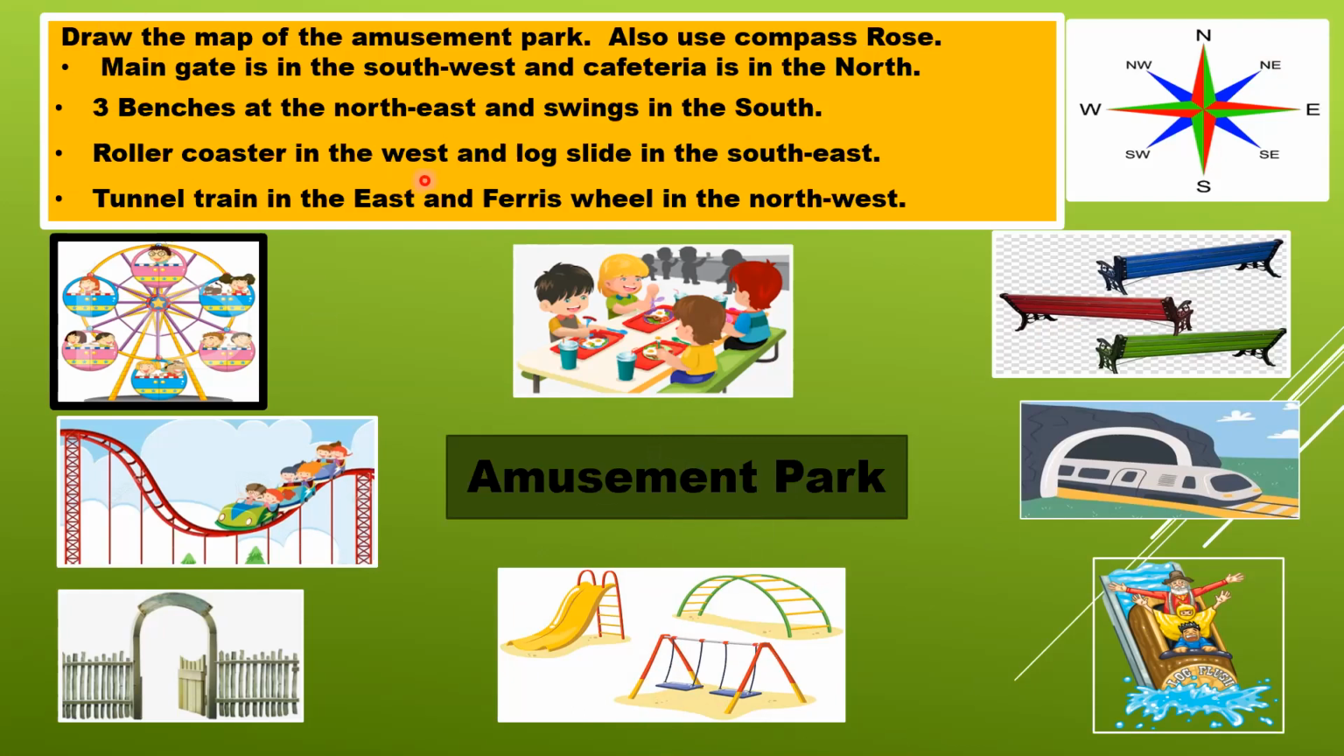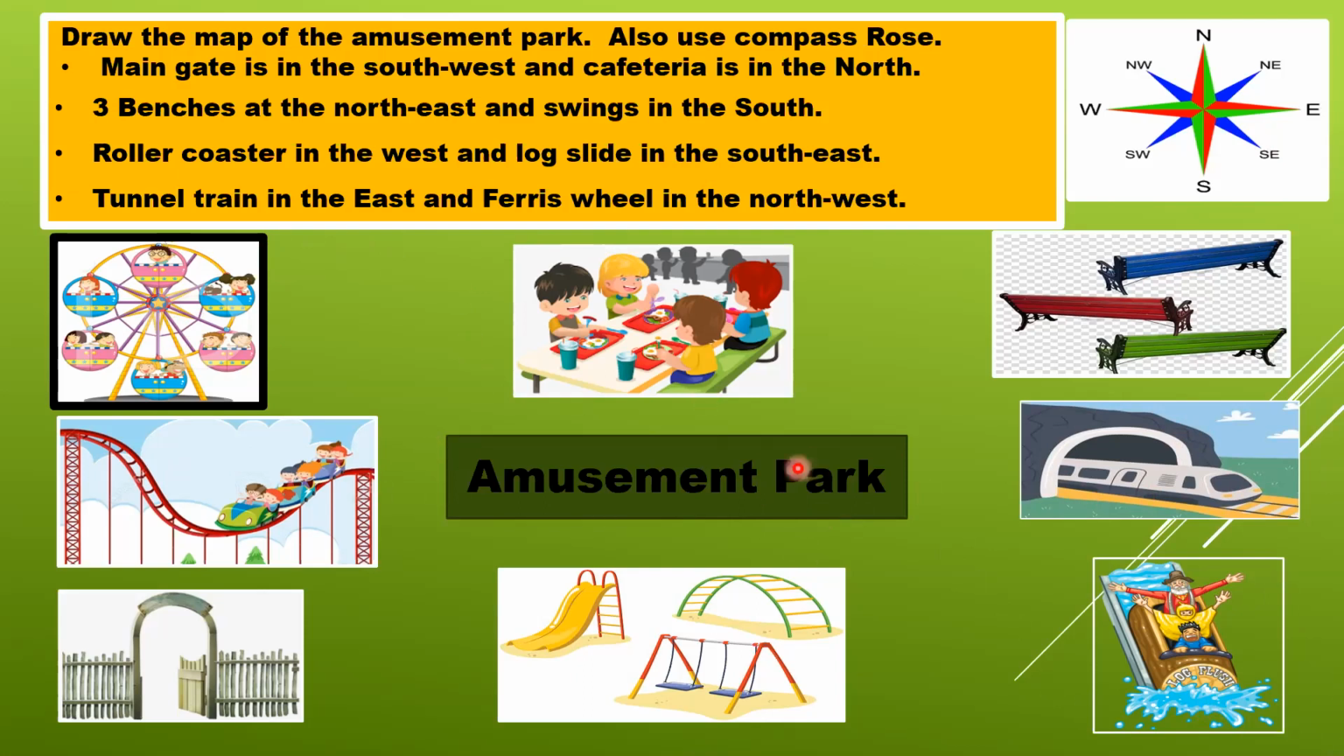Roller coaster in the west. Now again, I'm here. Where is west? Over here. So the roller coaster is in the west. And what they are saying, log slide in the southeast. Southeast is somewhere over here. So you can see the log slide. Very good. Tunnel train in the east. East is over here. So this is our tunnel train. And Ferris wheel in the northwest. Northwest is somewhere over here. So this is the Ferris wheel.